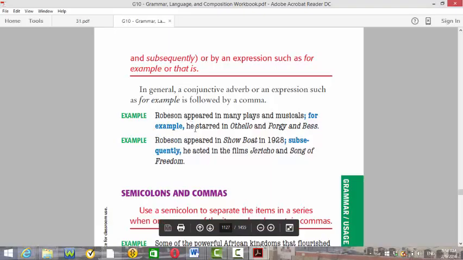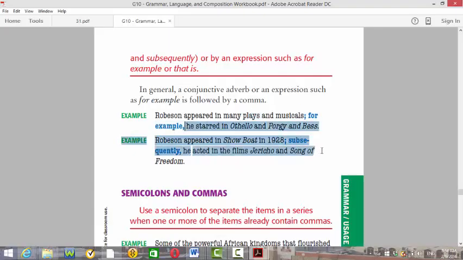Now, using for example in the middle of two independent clauses again. This is a full sentence. He starred in Othello and Porgy and Bess. And the beginning is also a full sentence. Robinson appeared in many plays and musicals. For example, a semicolon before it, a comma after it.